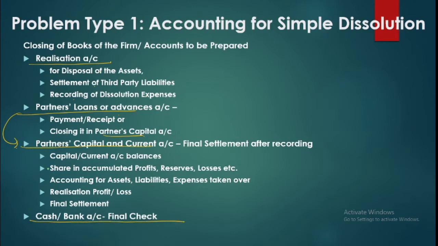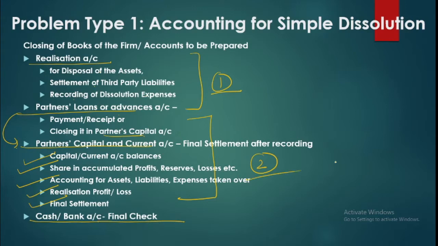So we know that partners are to be paid their claims, their capital, current account balances, their share in profits, losses, and they might be taking over some assets and liabilities, and finally their account is settled. So we are to adjust all these things in their account. So majorly we have, again let me reiterate, why do I keep on saying things again and again? Because I want you to remember these things, that dissolution or working for the dissolution is not a big issue. We are just to think of two things. Question is there with you, so you are just to think of what will be recorded in realization and what will be done through capital accounts, partners accounts. And this is just a final check, right?